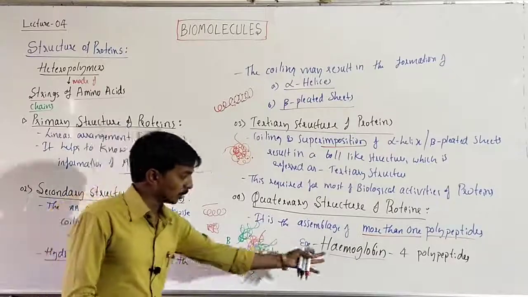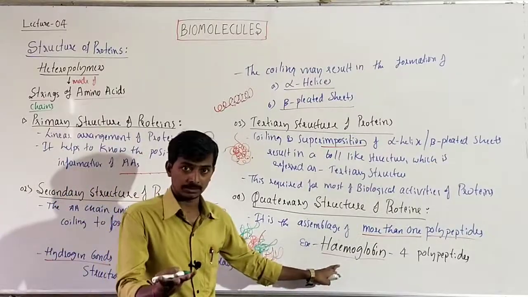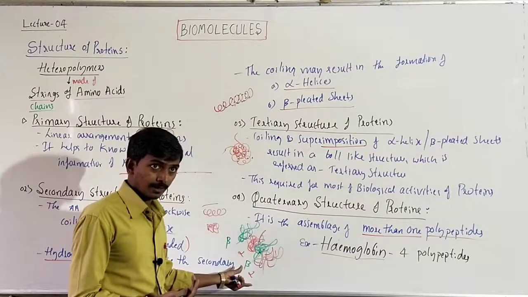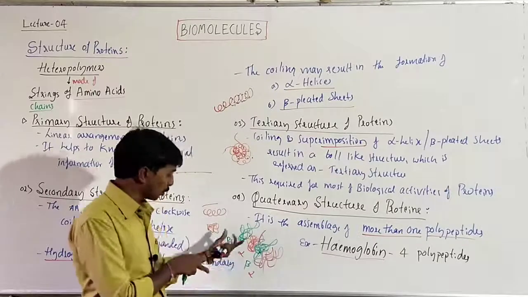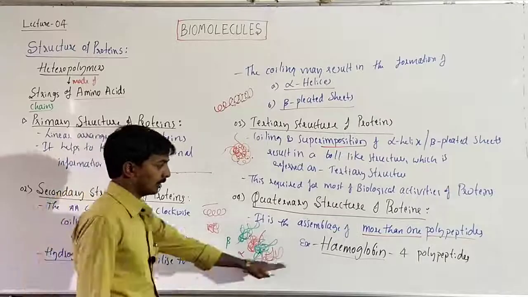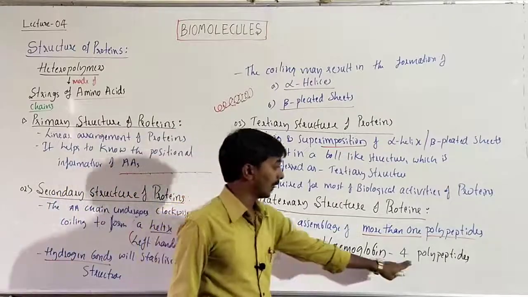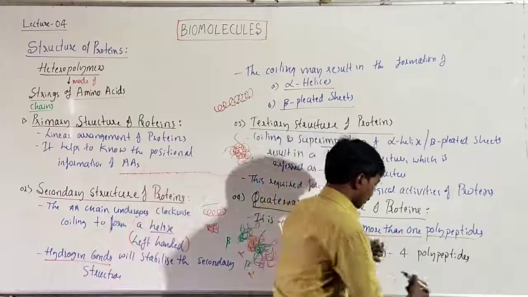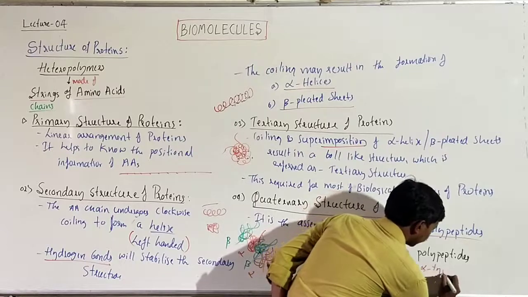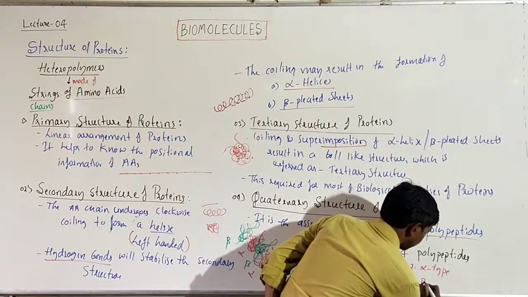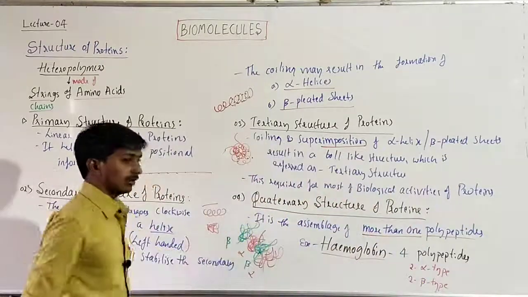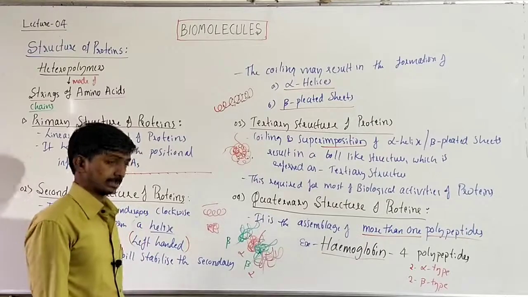Like that, in hemoglobin there are 4 polypeptides of 2 types. 2 are of alpha type, alpha subunits or alpha polypeptides, and 2 are of beta type or beta polypeptides. So altogether they will make a hemoglobin. 4 polypeptides of 2 types, 2 alpha type and 2 beta type. So they will make a hemoglobin of 4 polypeptides, right?